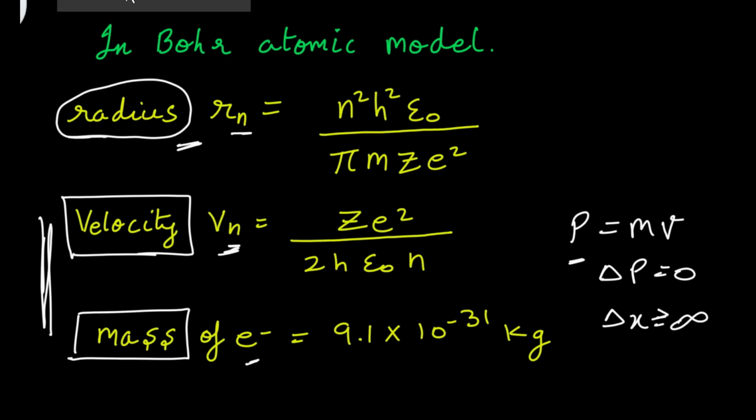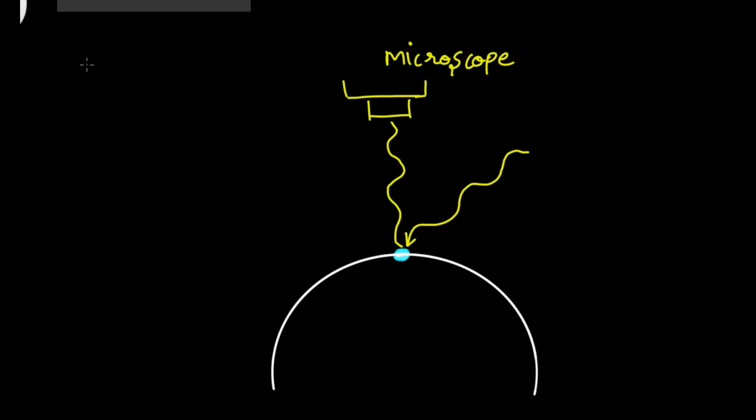Now how this works, let's take a look at that. Now we will try to understand how this process works. Electron is a very small particle. To calculate its position or velocity, you have to emit radiation on it, and that radiation is in general terms known as photon, right? So when a photon is radiated on an electron, it gets deflected after striking the electron, and that deflection is observed in a microscope.